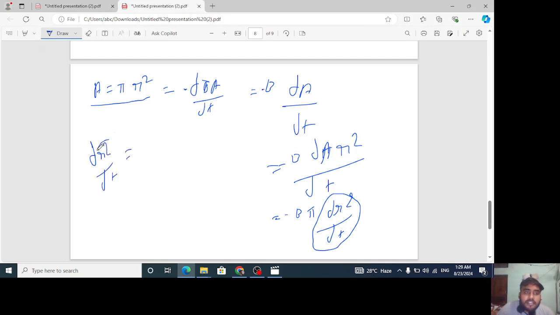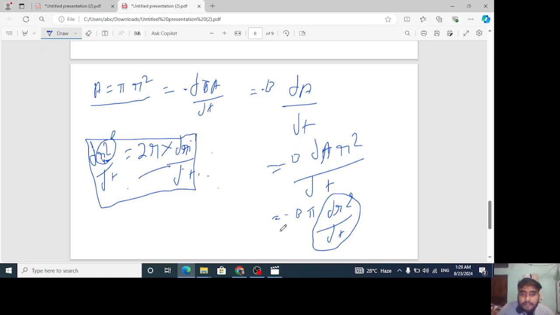First we will do the differentiation of r square. What will it come? It will come 2r. Now we will do the differentiation of dr by dt, so it will come already dr by dt. Hope you remember, this is class 10th basic mathematics, the basic concept of differentiation. First we do the r square differentiation, then r is already there, so we do the differentiation of dr by dt. It will remain the same. So 2r into dr by dt will be the differentiation of dr square by dt. Hope this is clear for you, right?